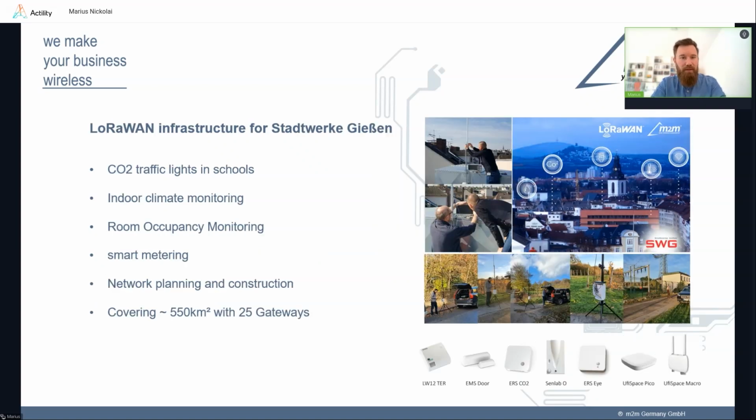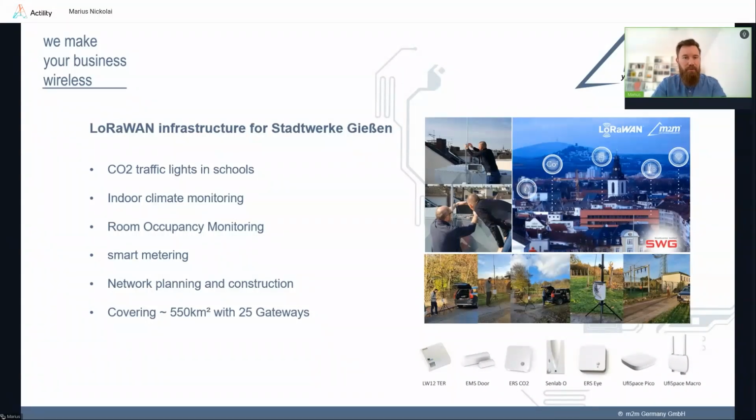The next use case I'd like to share is completely different. This time it's about a utility company, a local utility company not far from our office, actually, the Stadtwerke Gießen. And here we have more or less the opposite. It's not about a single industrial ground that we are covering. Here it's about a complete county that is covered by a network. So far, a bit more than 500 square kilometers are covered with, I think, 25, maybe a bit more, 27 gateways or something.